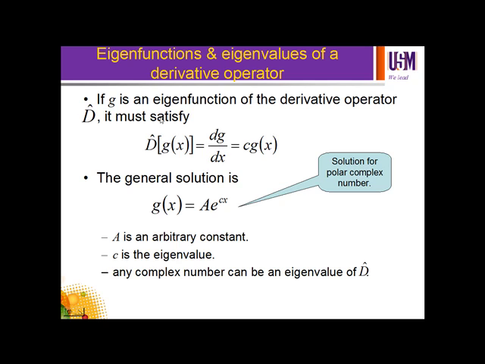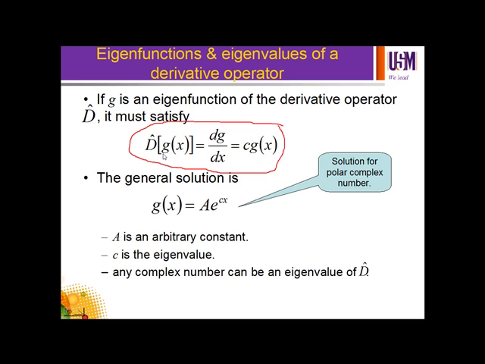So if g is an eigenfunction of the derivative operator, now our function is g, not f. Basically, it's interchangeable. You can have any letters representing an eigenfunction. The derivative operator d, g is an eigenfunction of the derivative. It must satisfy this relationship. Actually, this relationship is just like the previous one.